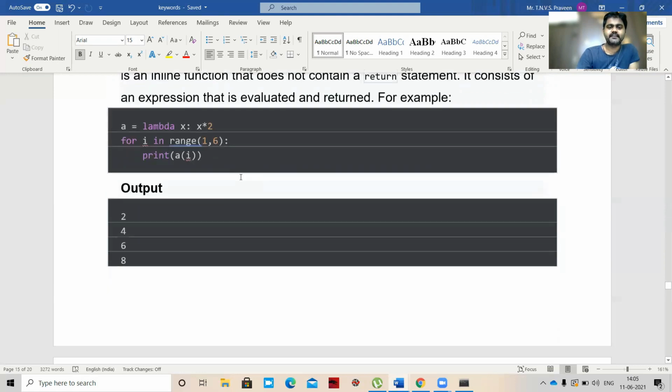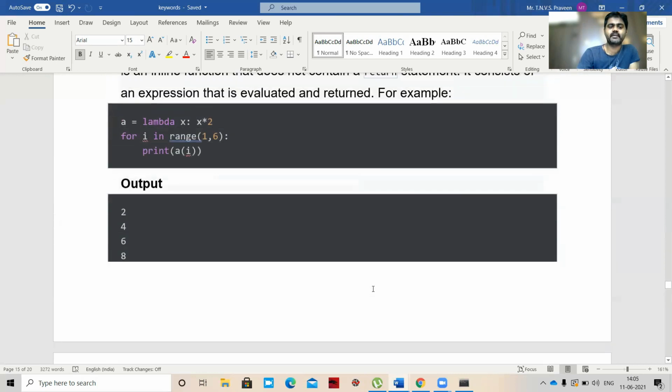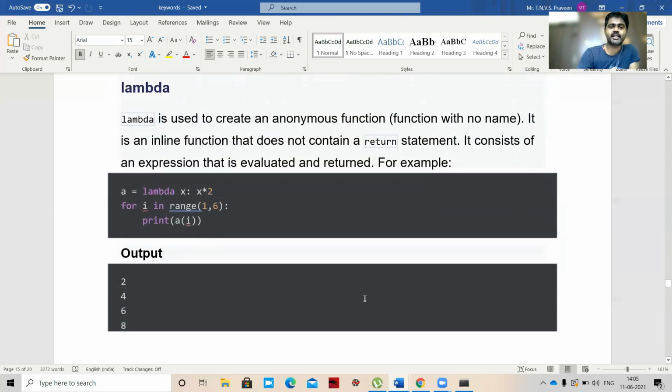So here, if you see, we have created an inline function that doubles the value using the lambda statement. We use this to double the values in a list containing 1 to 5. Okay. So this is all about lambda, which is an anonymous function.